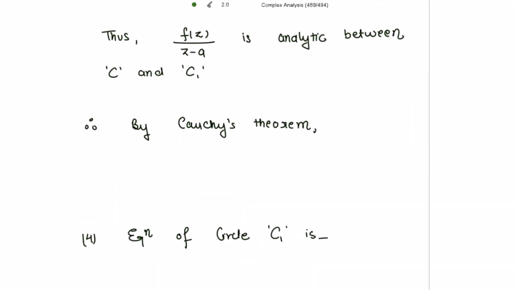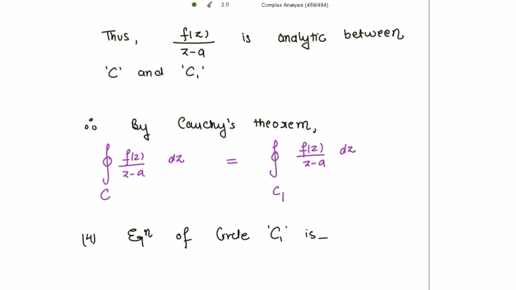Therefore, by Cauchy's theorem we write: the integral of f(z) divided by (z minus a) dz over the closed curve C is equal to the integral of f(z) divided by (z minus a) over the curve C1. These two integrals are equal from remark 2.